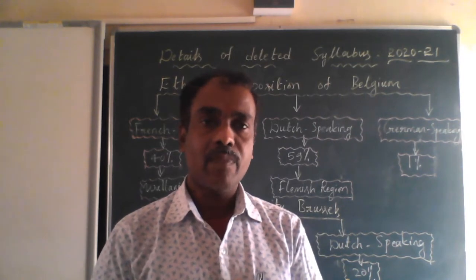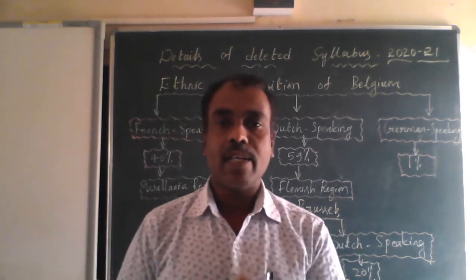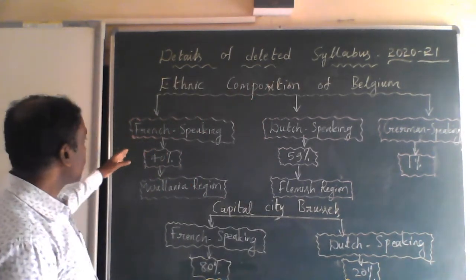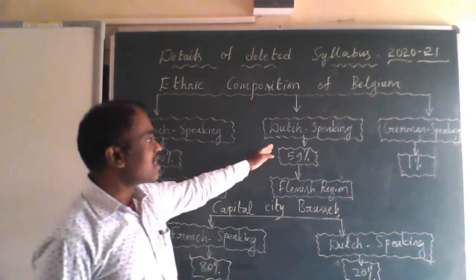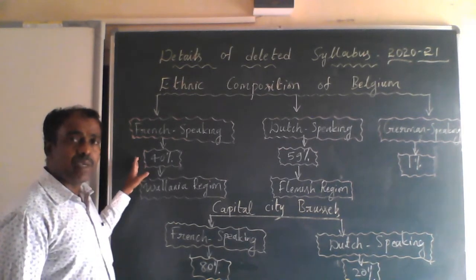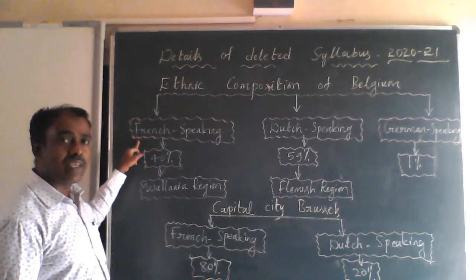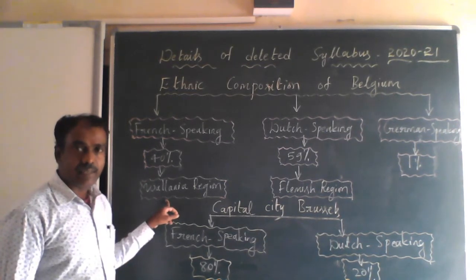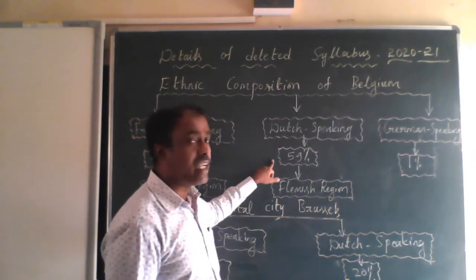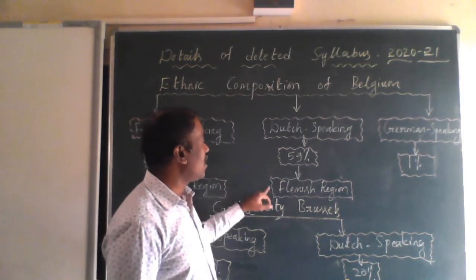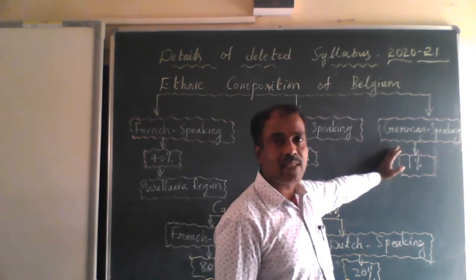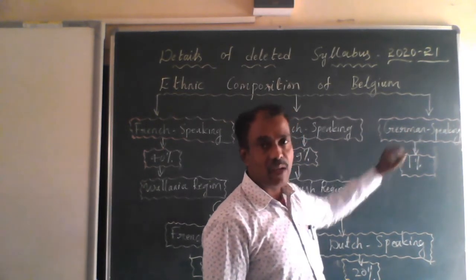So in Belgium, there are French speakers, Dutch speakers, and German speakers. Look at this concept now. 40% of the people speak the French language, and they live in the Wallonia region. Those who speak the Dutch language are about 59%, and they live in the Flemish region. And the remaining 1% of Belgians speak German.